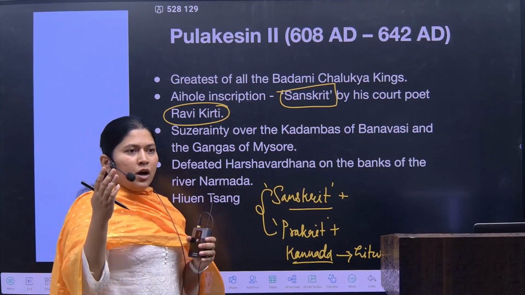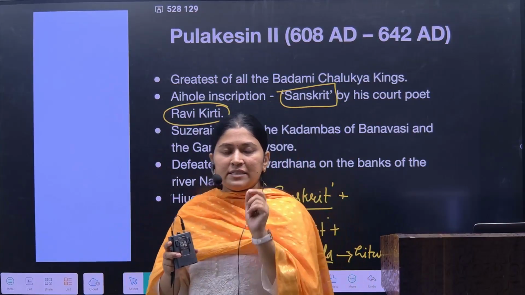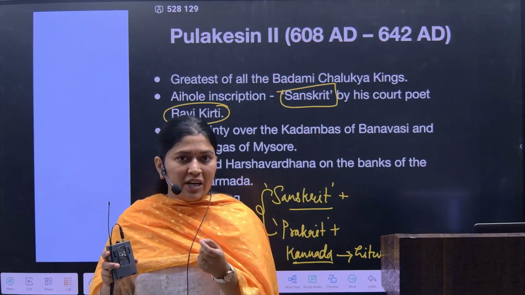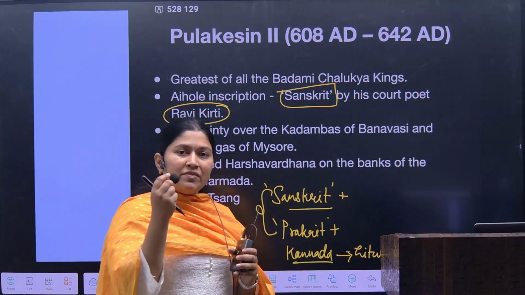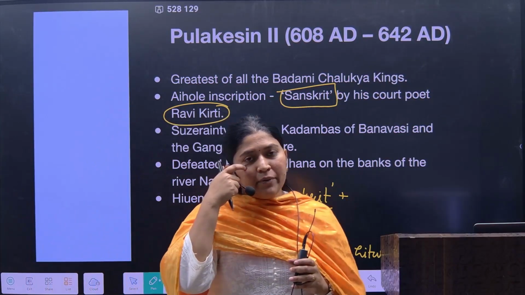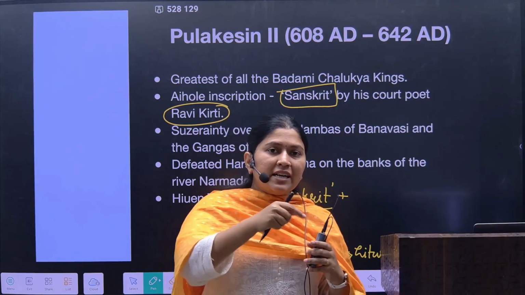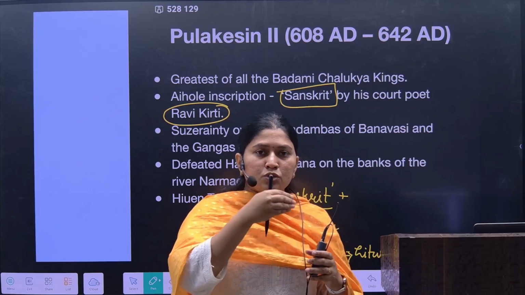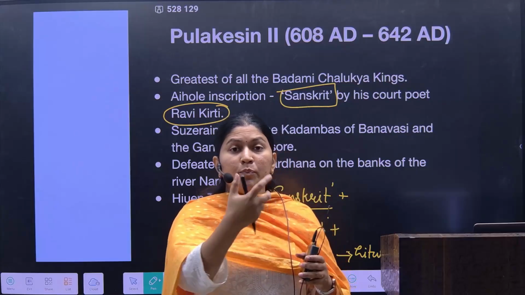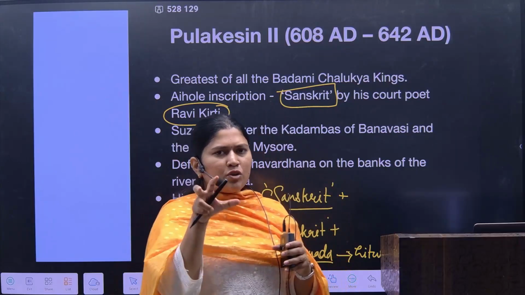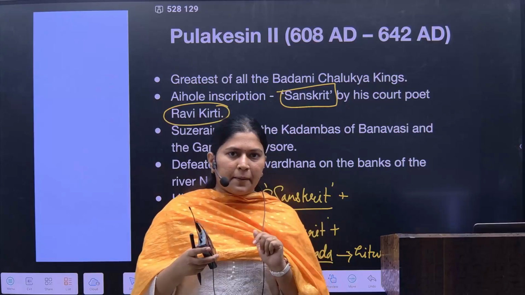In fact, the Chinese traveler Hyun Sung also talks about major evidences of the progress and development which Pulakesin II made during his reign. What does the Chinese traveler say? Hyun Sung says that he had major trade relations with Ceylon. After that, he also says the art and architecture, the cultural and societal elements flourished during the Pulakesin II period. So not only the Indian poets, but also the foreign travelers talk about this king.